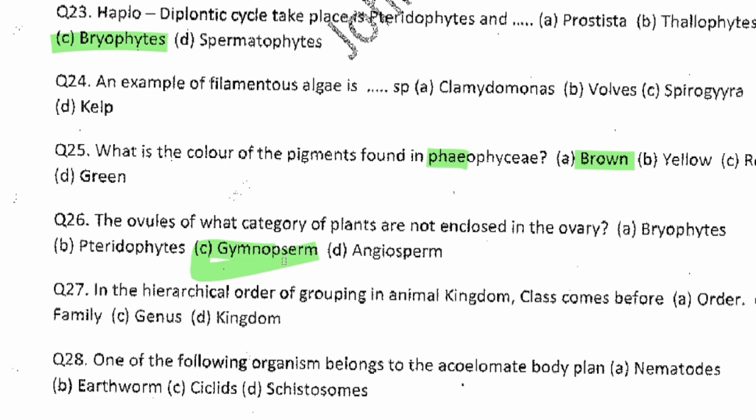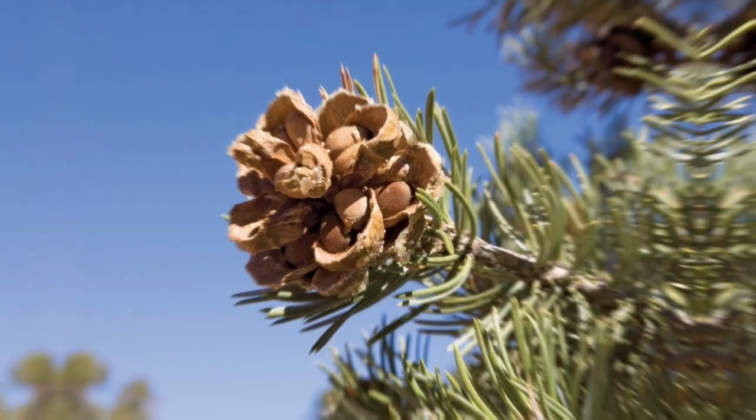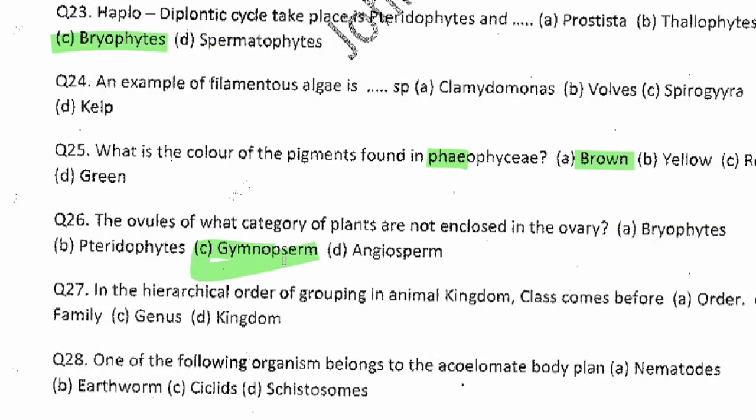So the ovules of gymnosperms are not enclosed in the ovary, because ovary brings about fruits and ovule brings about the seed. And gymnosperms have naked seeds. You know, there are some fruits where the seeds are not inside the fruit. The seeds are actually outside, not covered. So that's that.